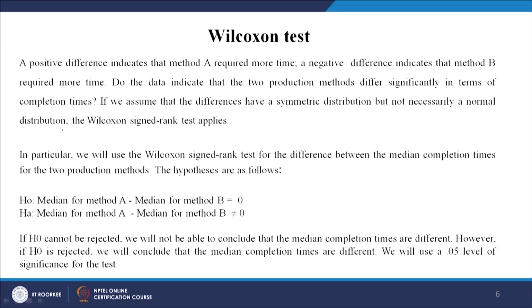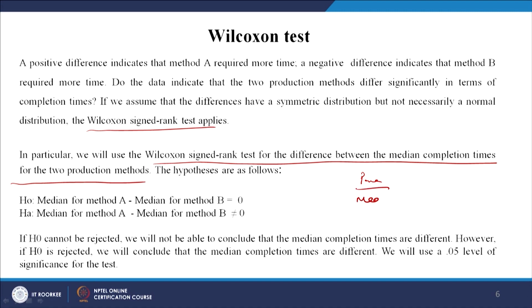If we assume that the differences have a symmetric distribution, but not necessarily a normal distribution, the Wilcoxon signed rank test applies. In particular, it is the Wilcoxon signed rank test for the difference between the median completion times for the two production methods. As I have said in my earlier class, in the case of a parametric test we use the mean, and in the case of a non-parametric test we mostly use the median.